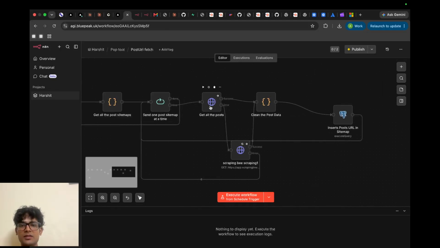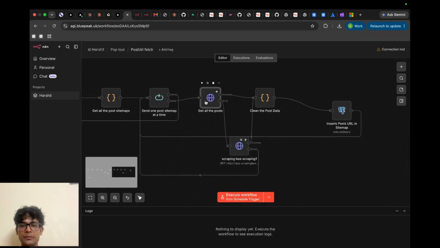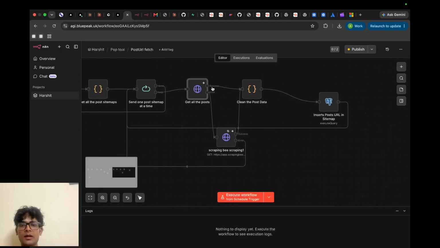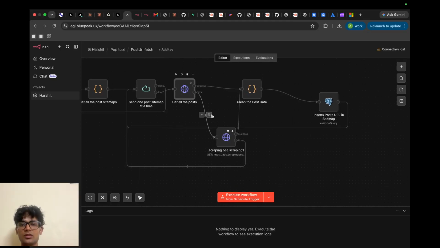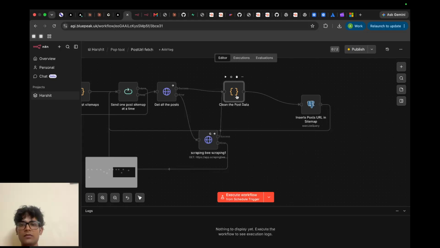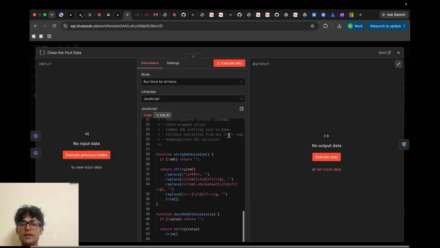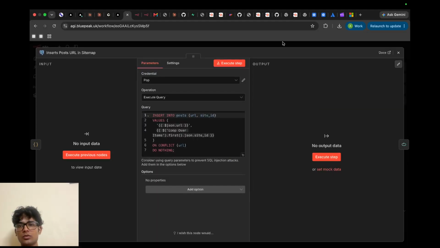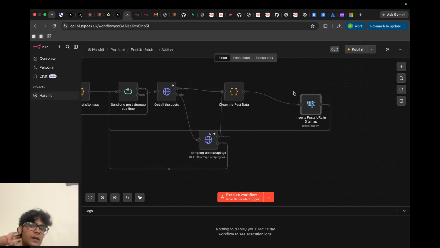Then we have used a simple HTTP request on the post sitemap to fetch the URLs one by one from it. Again I have used Scraping Bee here as a backup if something goes wrong with the HTTP request. Then we have used regex here to clean the slug to get the perfect URL of the post only. And then we have used simply an SQL Postgres node to store the post URLs into our Supabase.